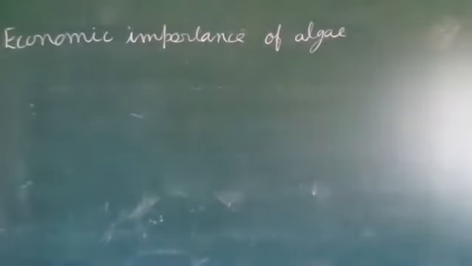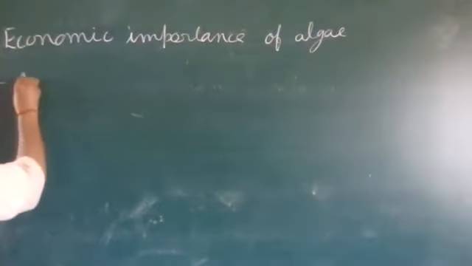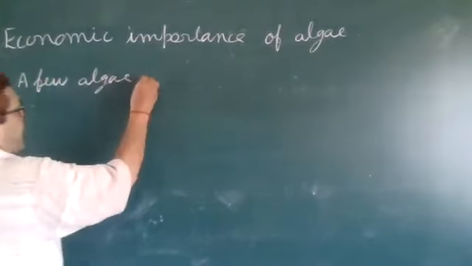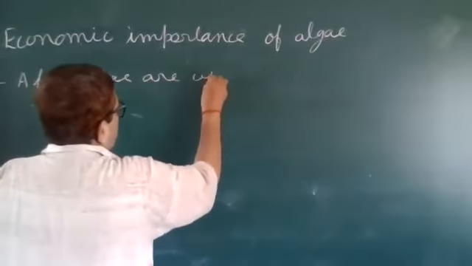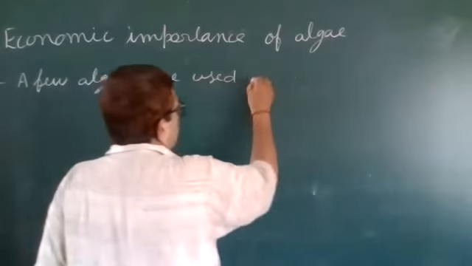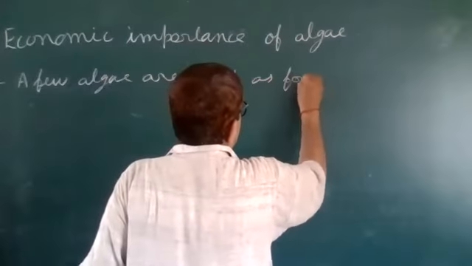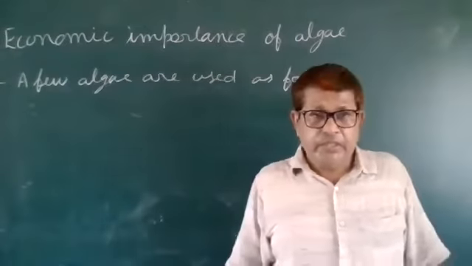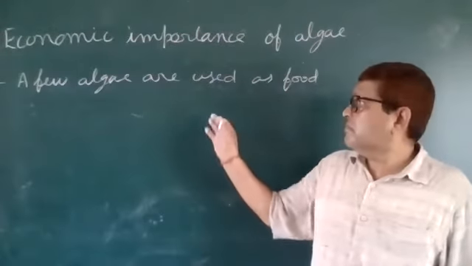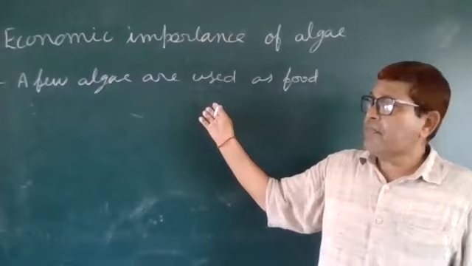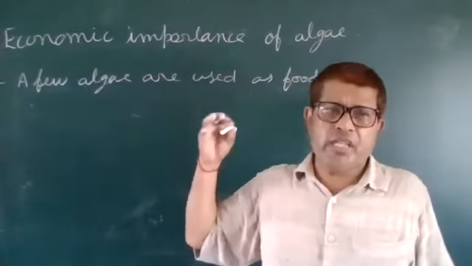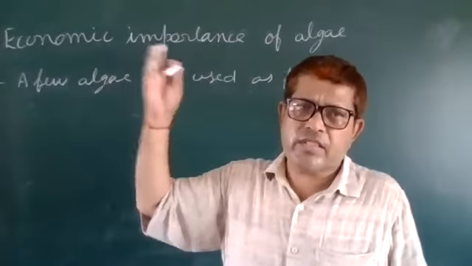So, first, a few algae are used as food. You know, Spirogyra and Porphyra are also used as food in some areas.